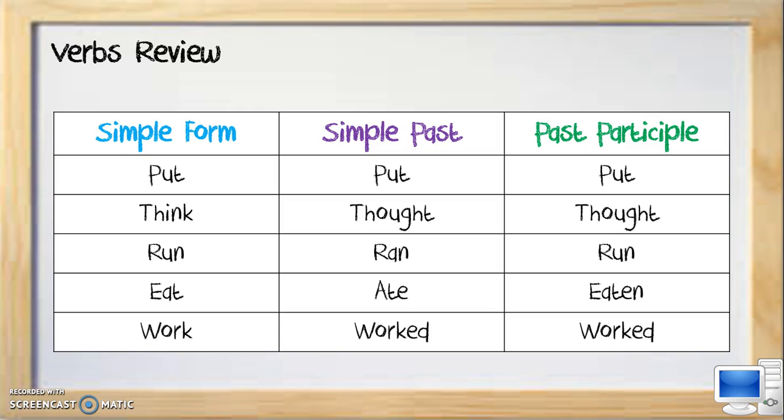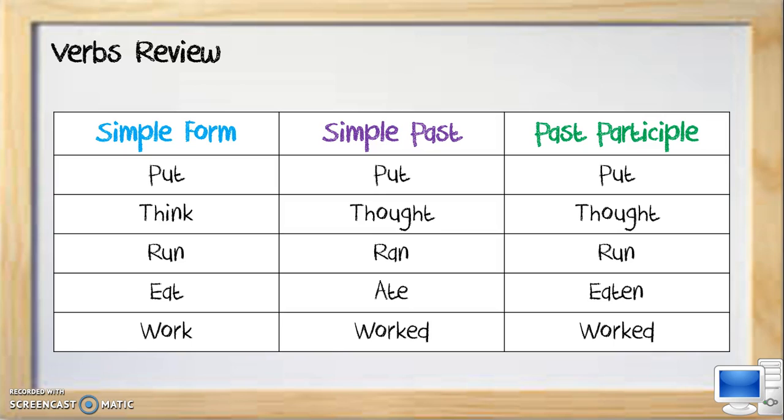Then we have a type of verb that changes in the three forms: eat, ate, eaten, just like the verb write, wrote, written, or the verb go, went, gone. At last, we have regular verbs. What happens to regular verbs is that you just add ed at the end, such as work, worked, worked.